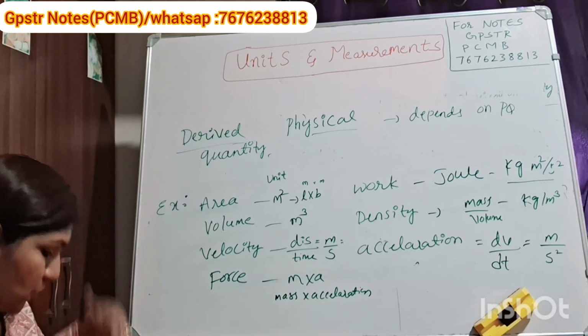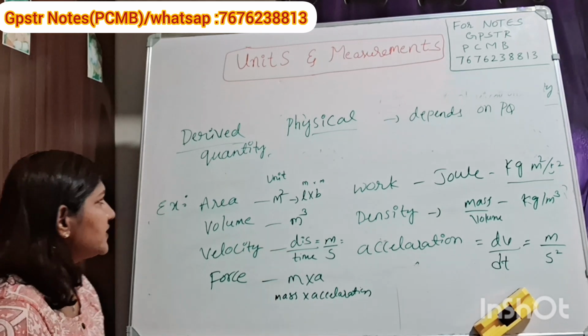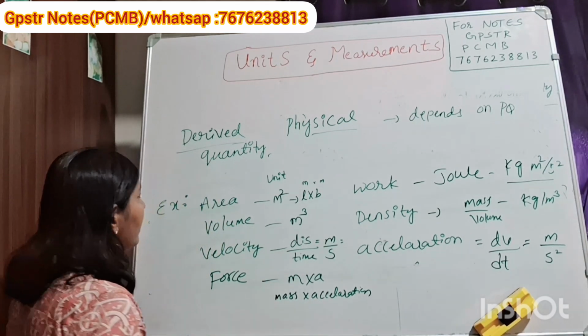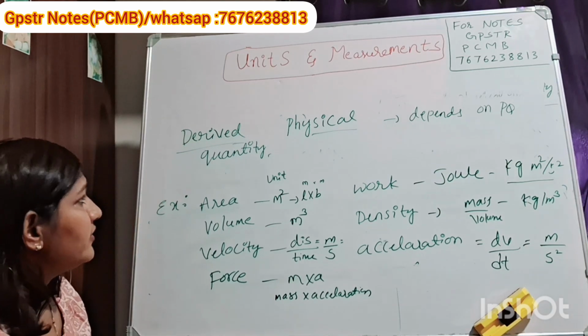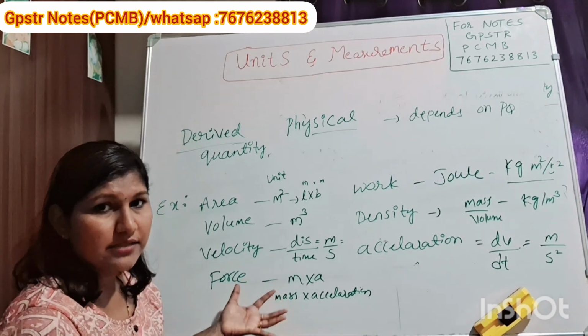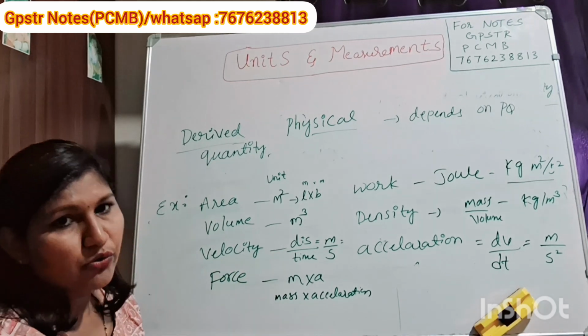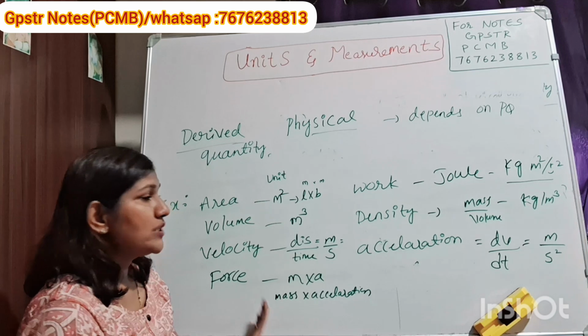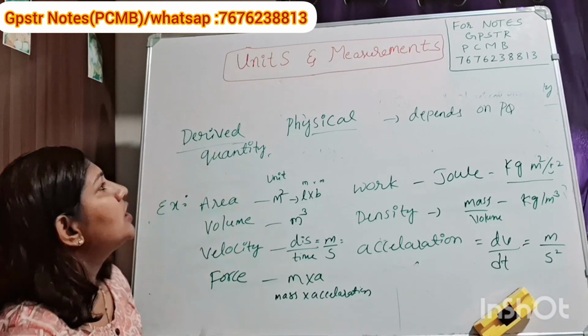Next one is supplementary physical quantities. In that we get two things: one is angle and another one is solid angle. That we will discuss in the next class. This much you should know. These are the basics of units and measurement.